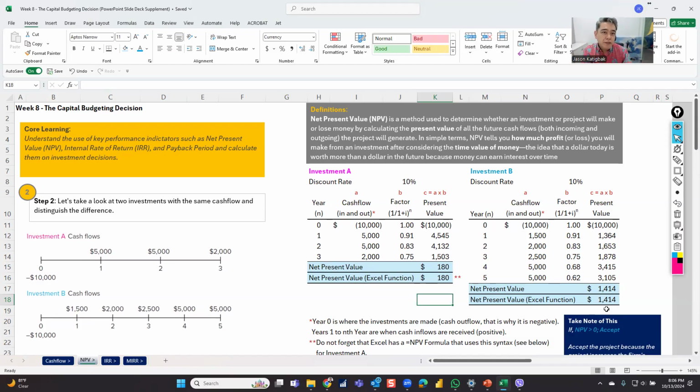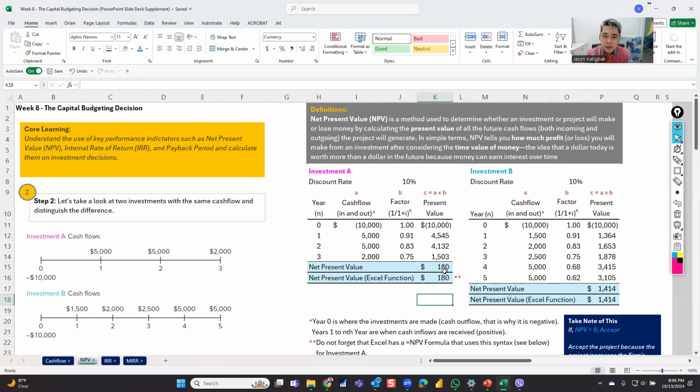Here's a qualitative thing that you need to think about. It might be bad because it's only 180 for 3 years, but as a CFO, as a manager or as a director, when you talk to your COO, you can actually do a lot within the next 3 years to make the profitability or the net present value higher as you go through the years, because that's now your strategy.